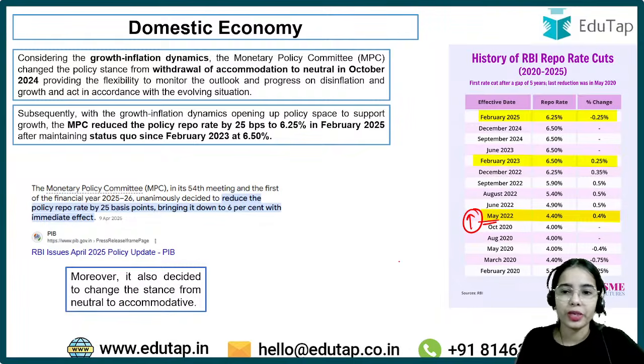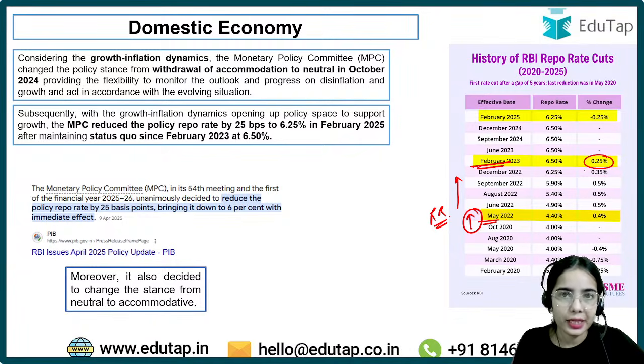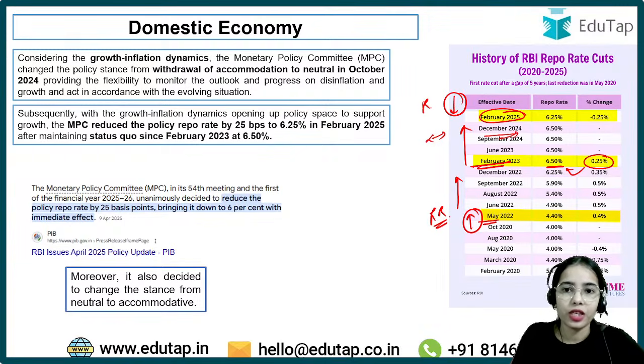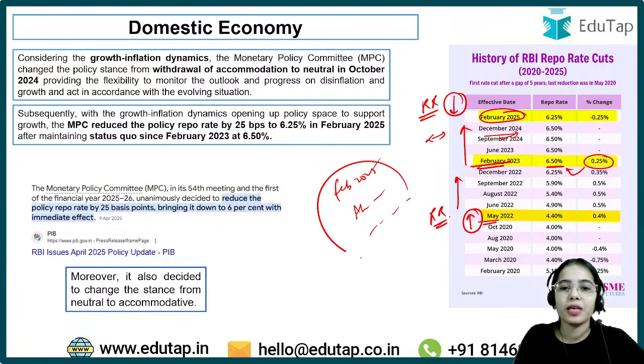After a long period, the repo rate was increased in May 2022, and it was continuously increased till February 2023. The last increase happened in February 2023, taking the repo rate to 6.5%. After that, the repo rate was kept constant till December 2024. In February 2025, the repo rate started to be decreased, then decreased again in April 2025 and June 2025.